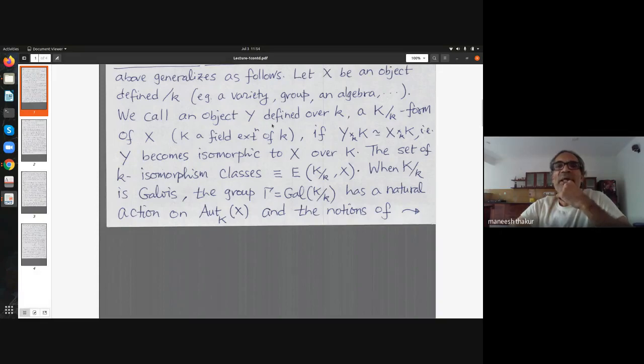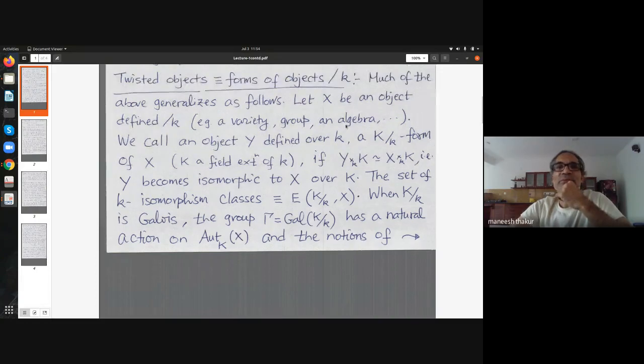So you say an object defined over K. So you fix an extension. Let's fix a Galois extension, really of small k. So if X is an object over k, we call an object Y defined over k a capital K over small k form of X. I don't need Galois to define this, but anyway, if after base changing to capital K, Y becomes isomorphic to X. So this isomorphism is defined over capital K, okay?